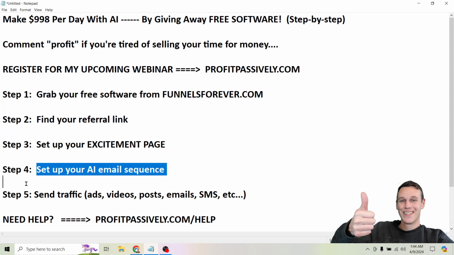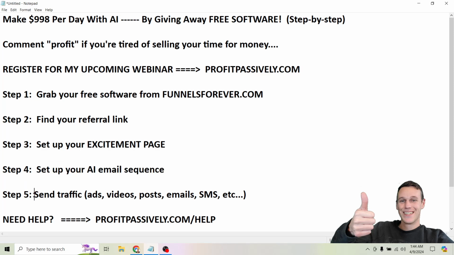So the last thing I want to show you here is step 5, send traffic. Of course there are a million ways to send traffic. Of course the easiest way is to just run ads. You can just spend some money and get as many clicks on your offer as you want. Now, if you don't necessarily have money to spend on ads, then I recommend using things like videos, social media posts, emails, text messages, whatever you got to do to get people to this offer.